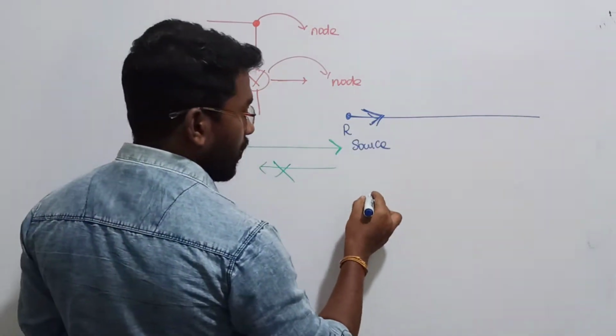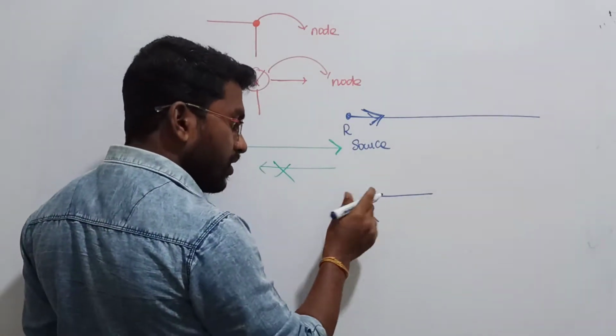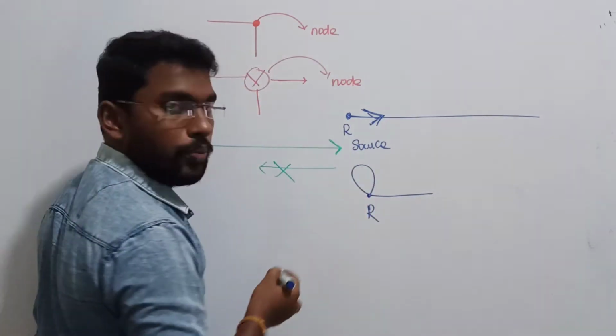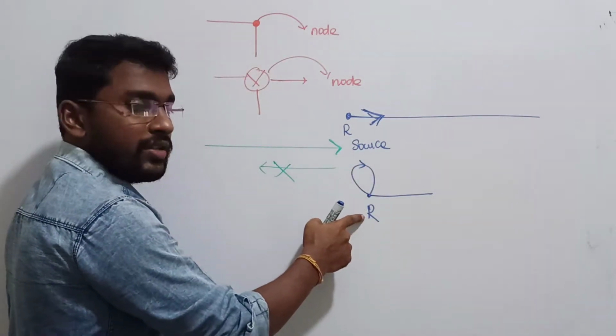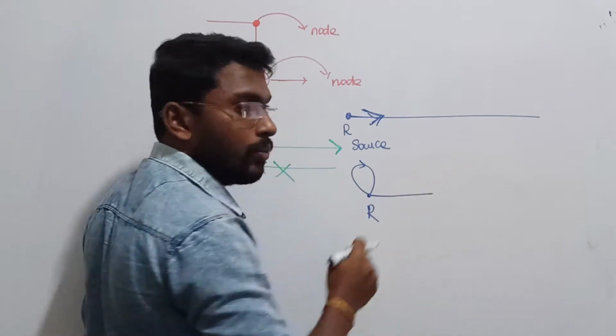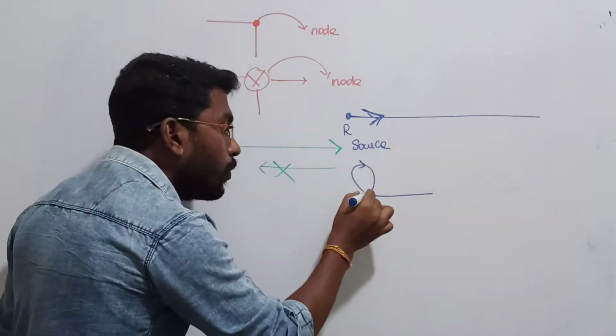Suppose, sir, given this is the input, right? Input is given, whereas we have a self loop. But what I have told you is that the purpose of input is to supply some signal to someone, right? But here they have given a self loop. This is called a self loop, right?